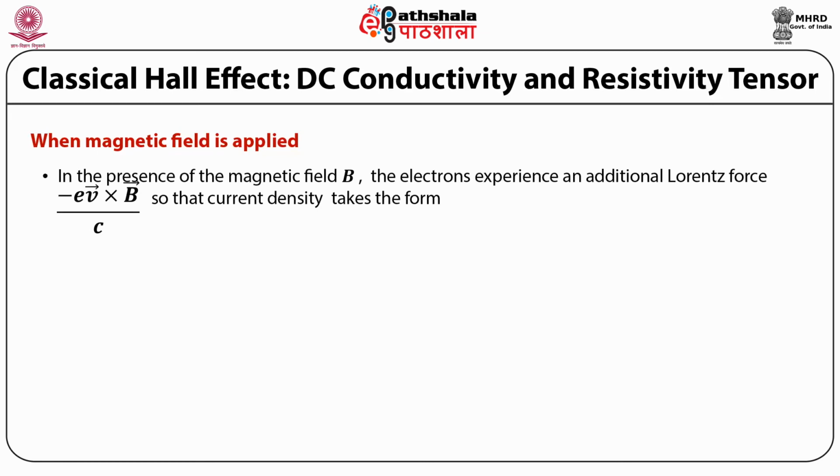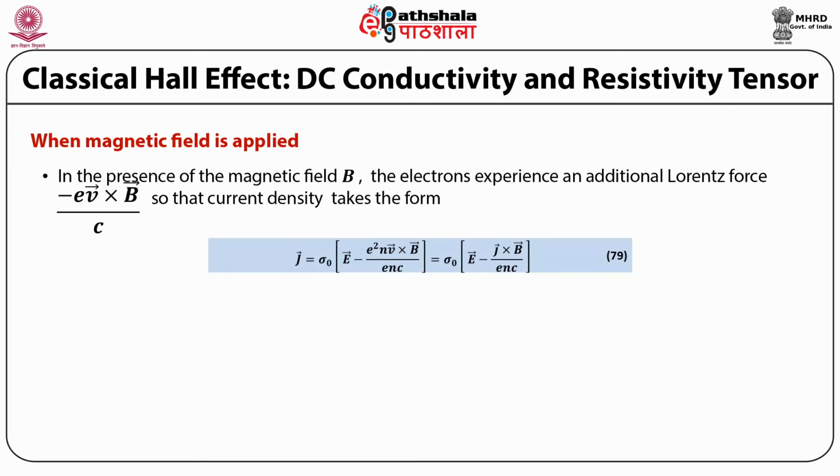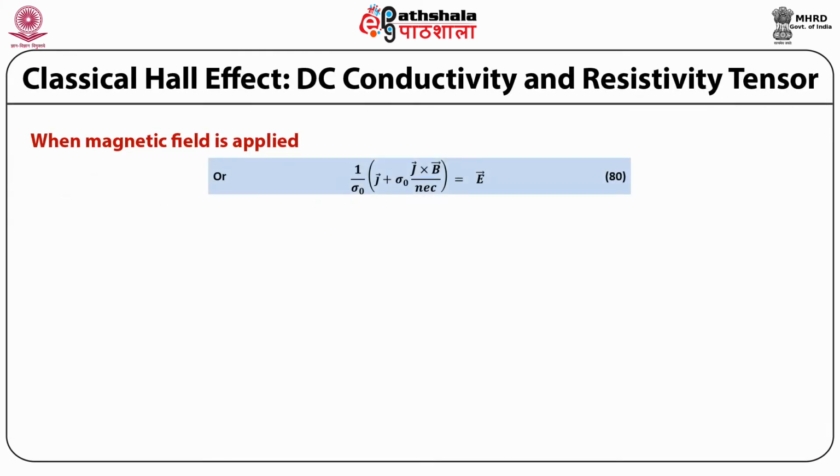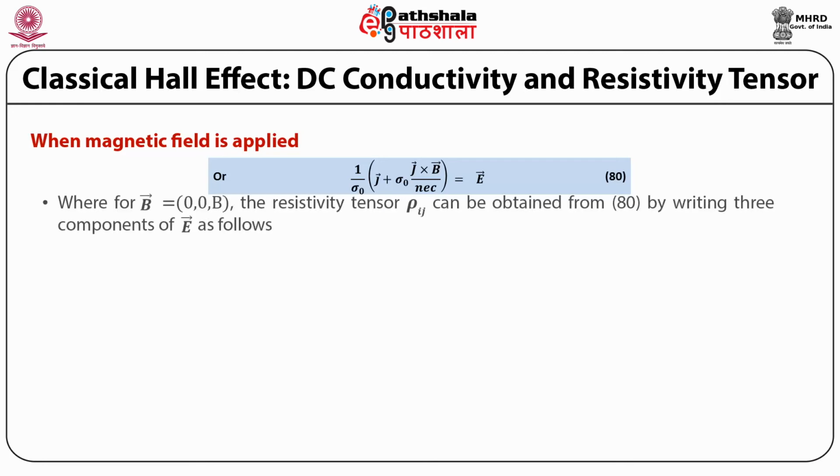In the presence of the magnetic field B, the electrons experience an additional Lorentz force minus e V cross B upon c, so that the current density takes the form J is equal to sigma 0 E minus e squared N V cross B upon e N c, which is equal to sigma 0 times E minus J cross B divided by e N c, or 1 upon sigma 0 multiplied by J plus sigma 0 J cross B upon NEC is equal to E,